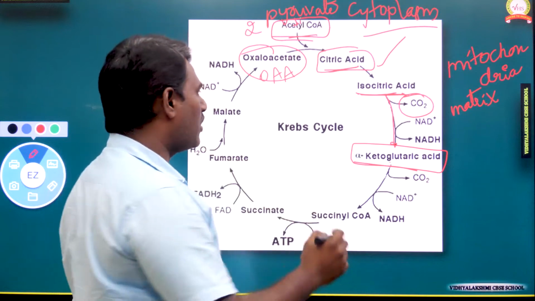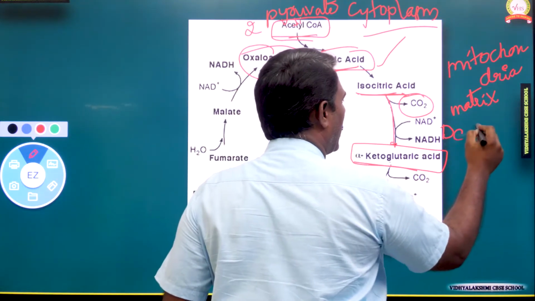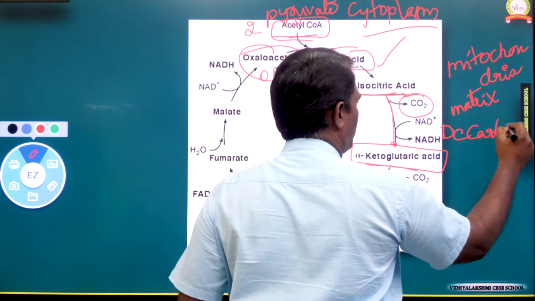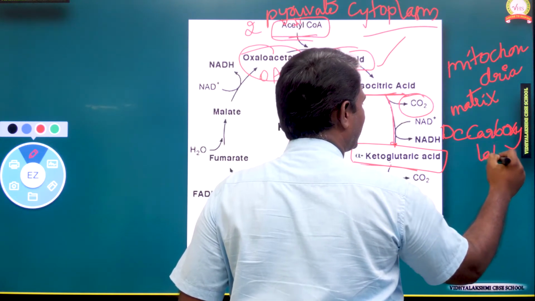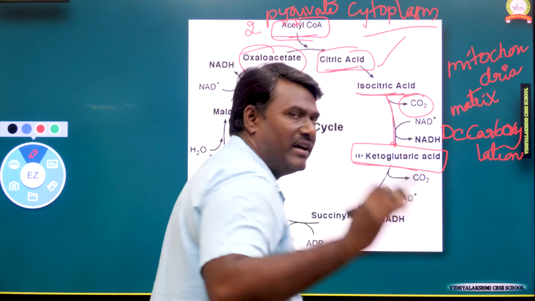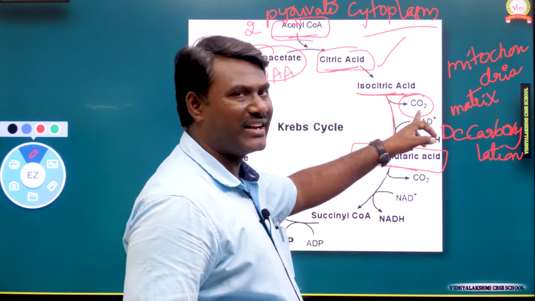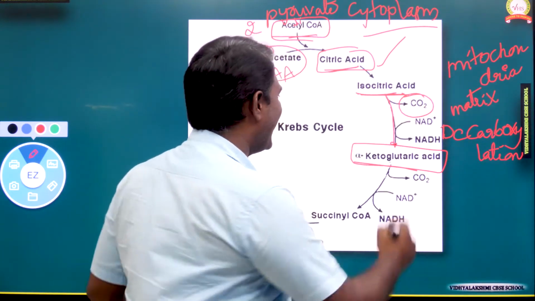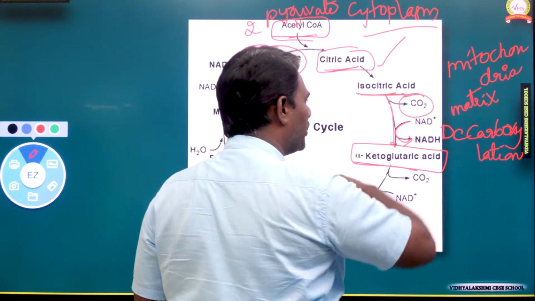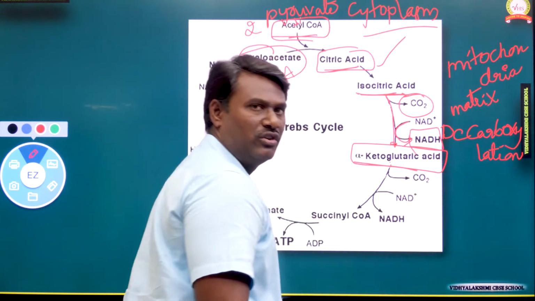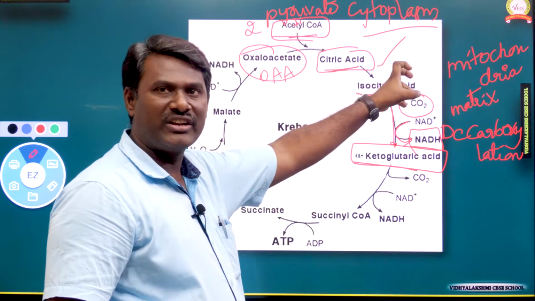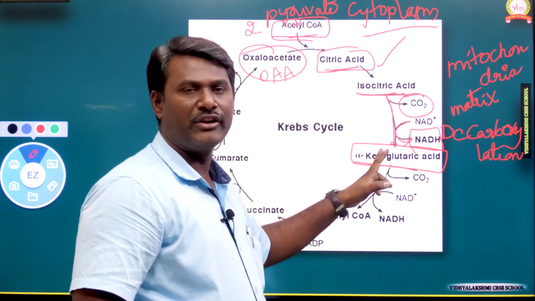This process we can call decarboxylation. Removal of carbon dioxide is called decarboxylation. So carbon dioxide is released and energy is released. NAD plus is reduced to NADH during the conversion of isocitric acid to alpha ketoglutarate.